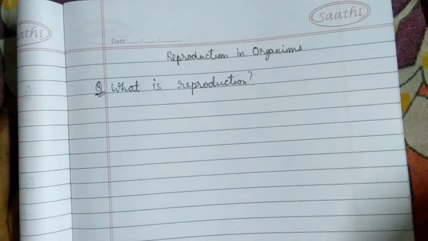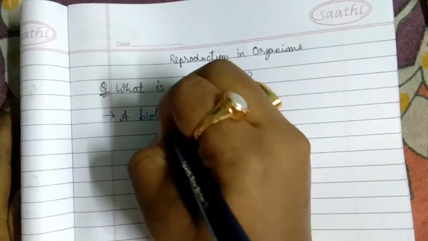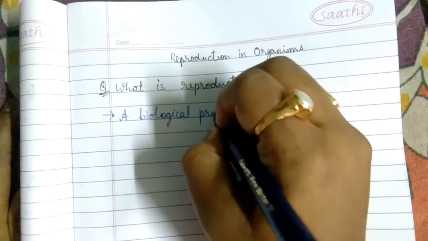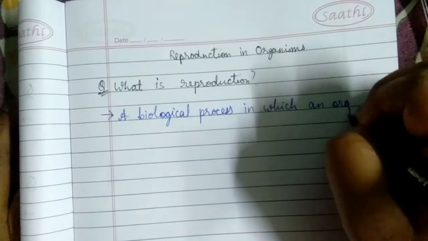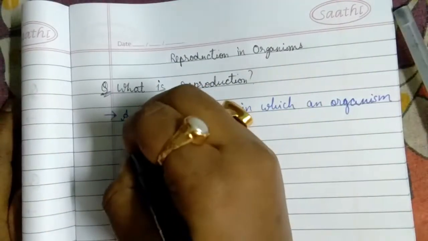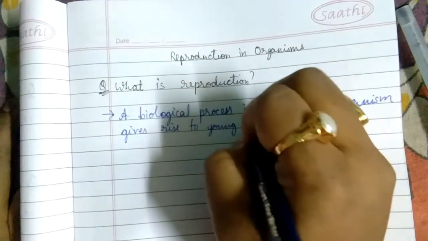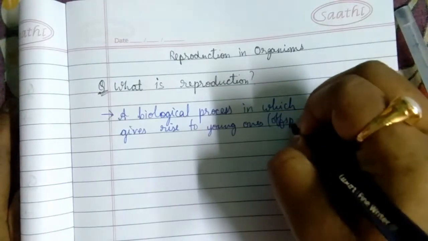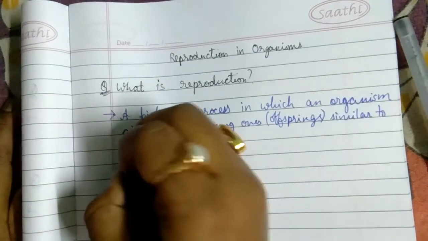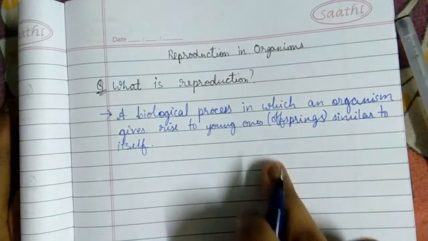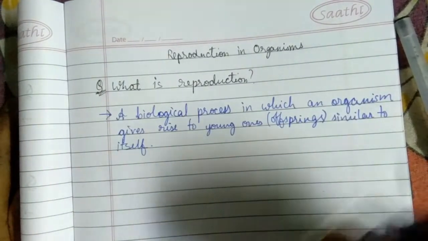The definition given in NCERT is: a biological process in which an organism gives rise to young ones or offspring similar to itself, like we are the offspring of our parents.